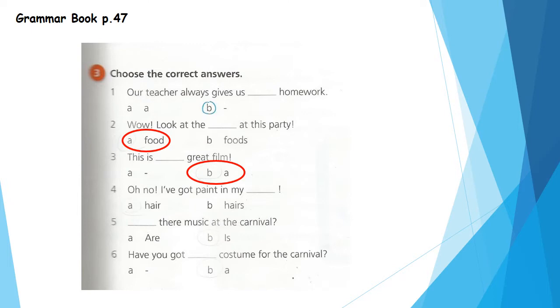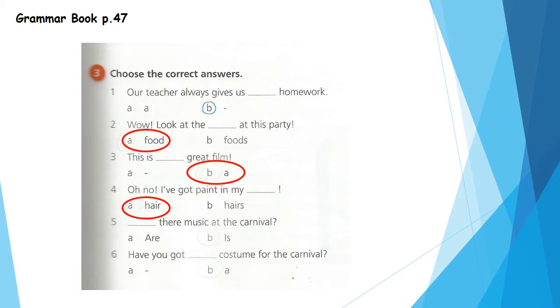Number 4. Oh no, I've got paint in my hairs. Yes, hair is uncountable. We can't count it, so it has only singular form, no plural. So we'll choose hair. Super.